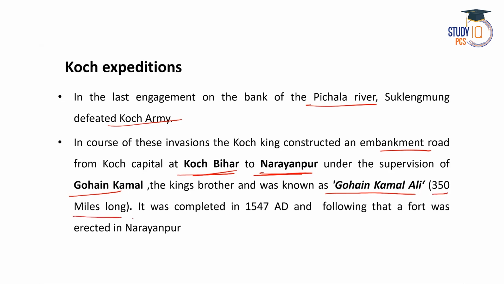So during the reign of Naranarayan, the Gohai Kamal Ali was built, and Gohai Kamal was the brother of Naranarayan. Then this particular road was completed in the year 1547 AD, and following the completion of this road, a fort was also erected in Narayanpur. And this particular Narayanpur is located at present day Lakhimpur district, right?